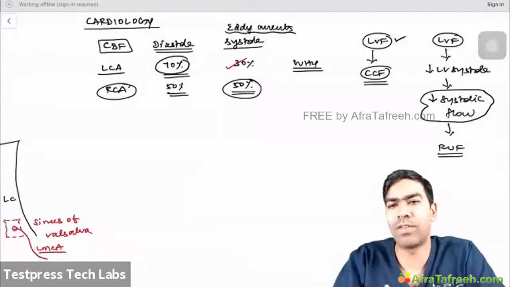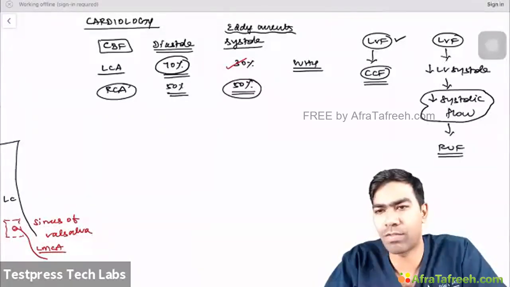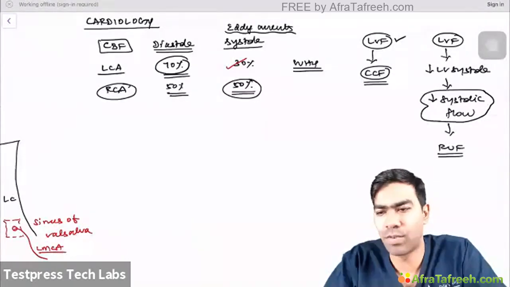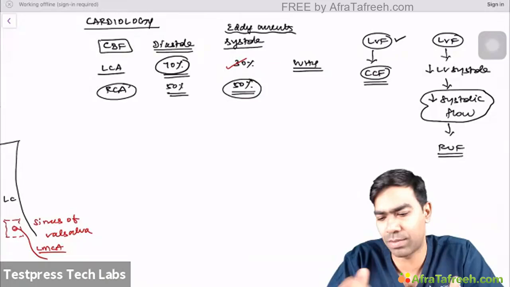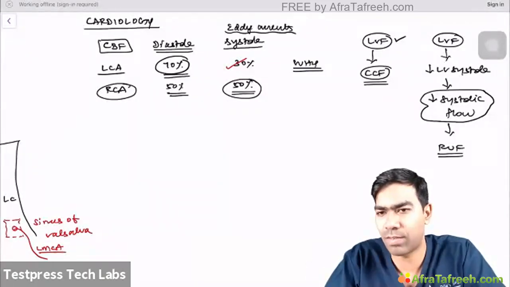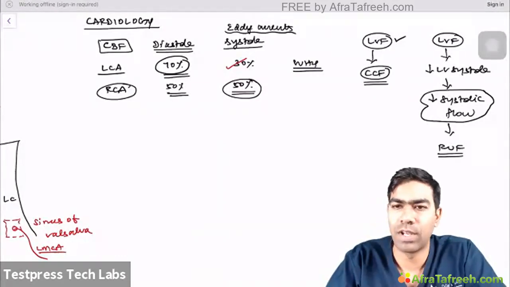So this is how, whenever you have a left ventricular failure over a period of time, you will be encountering a right ventricular failure as well, because of the reduced flow during the systole, and that will reduce systolic blood flow into the coronary arteries, and especially the right coronary artery is principally dependent on the systolic blood flow. Not principally, but 50-50. So it's more dependent on the systolic flow compared to the left coronary artery, and that's why over time your right ventricle also fails because of ischemia.